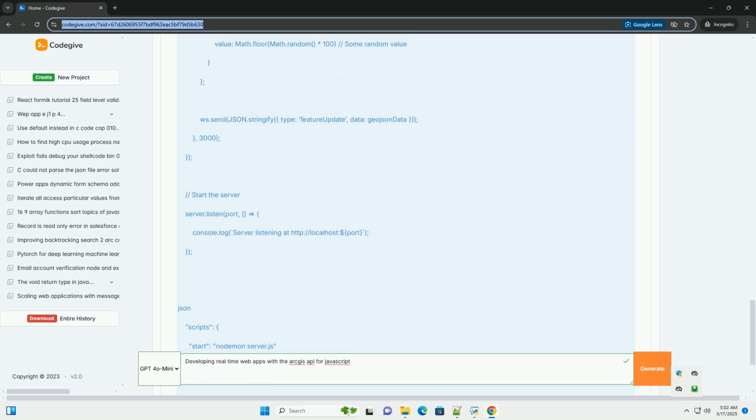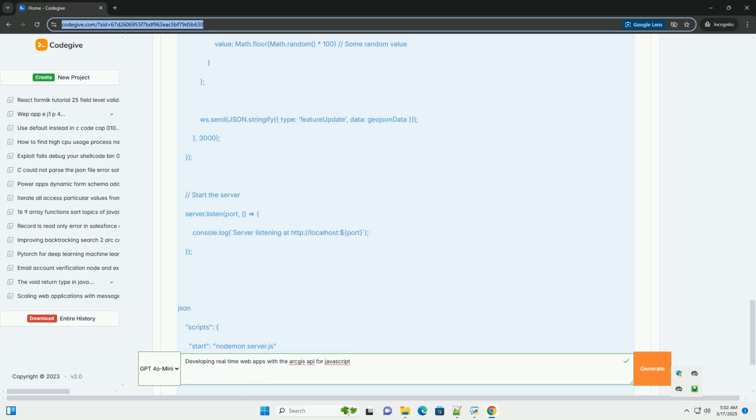Key technologies. ArcGIS API for JavaScript is a JavaScript library for creating interactive web maps and GIS applications. WebSockets is a bidirectional communication protocol over a single TCP connection.